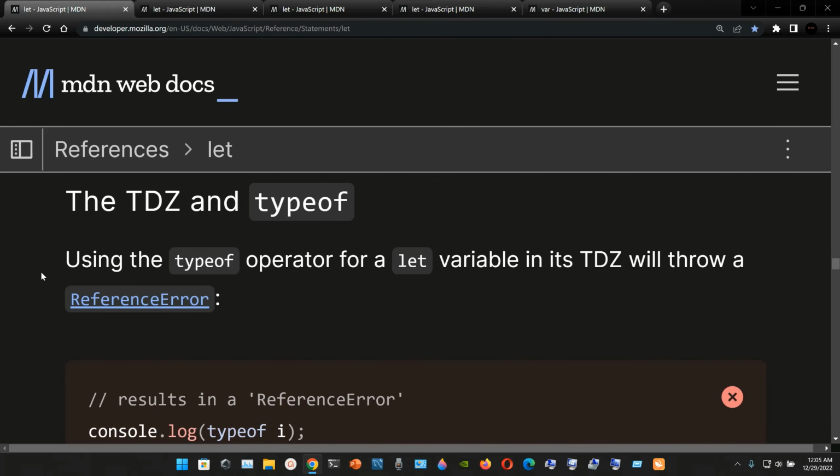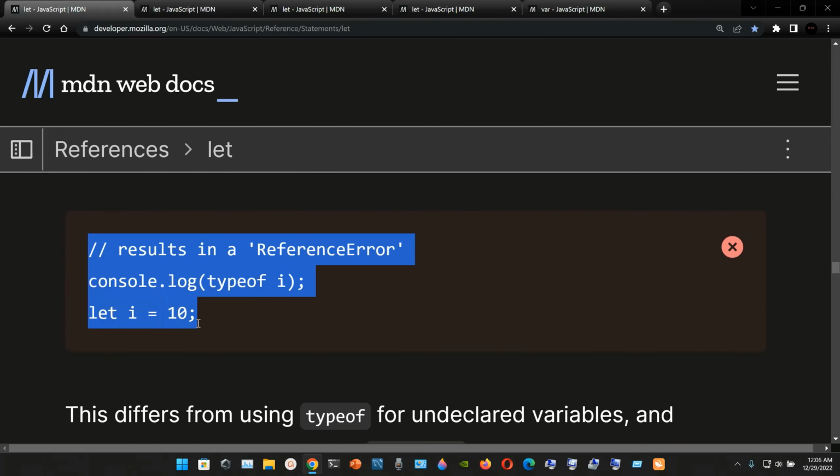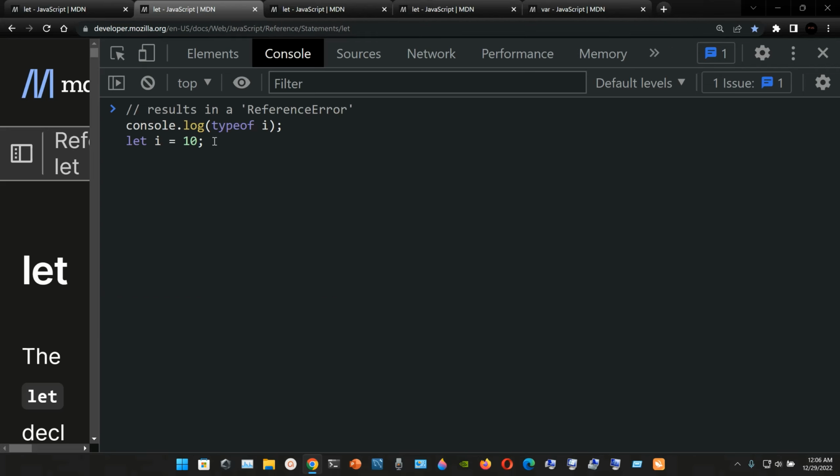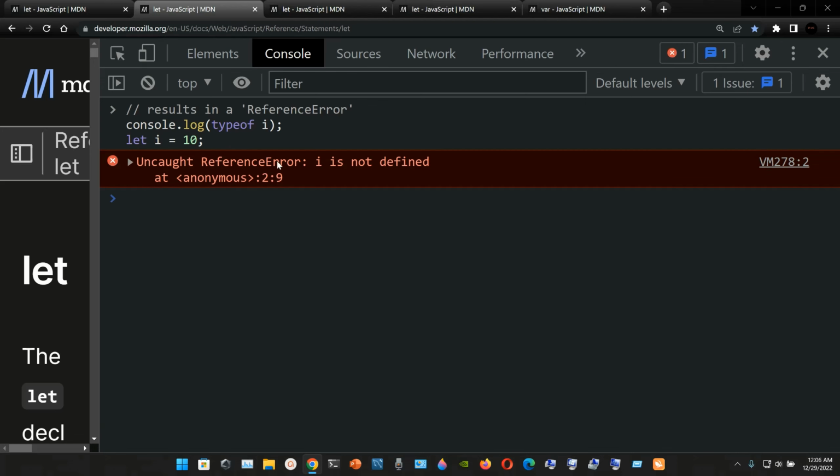The TDZ and typeof. Using the typeof operator for a let variable in its TDZ will throw a reference error. So if we grab this example, okay, the comment says results in a reference error, console.log, the parentheses, typeof i, and then we let the local variable i be assigned 10. We press enter, uncaught reference error, i is not defined.